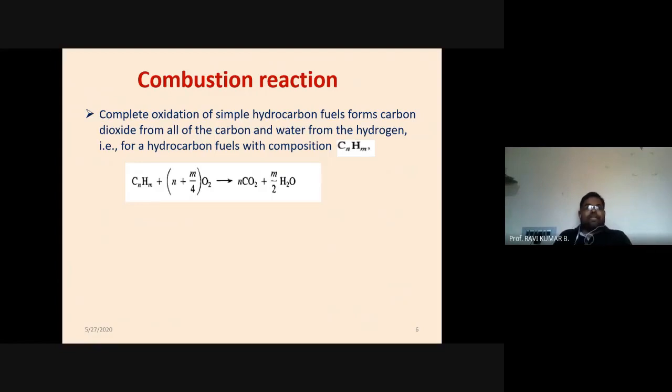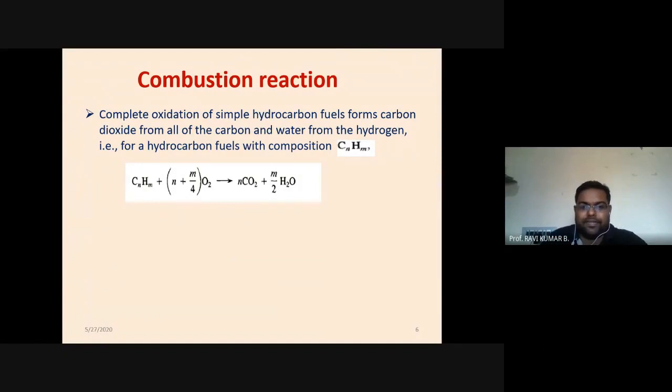So nitrogen will have a 79% contribution in the air, and 21% is oxygen in the case of air. So this chemical equation has been written in the environment where oxygen only is the oxidizer which is exposed to the fuel. So CnHm plus (n plus m by 4) O2 is equal to n CO2 plus m by 2 H2O. So this is the equation derived from a lot of practical work done at that time.